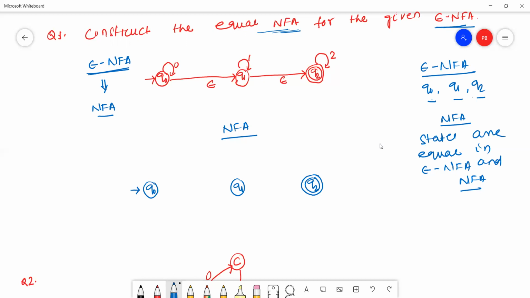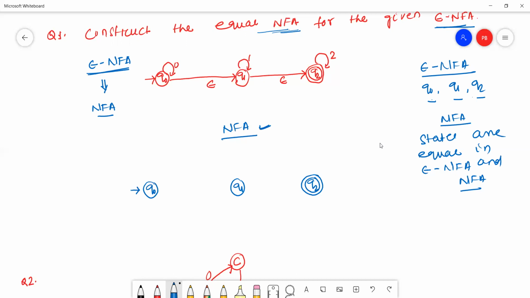What is the rule for the final state in case of NFA? If any state, like Q0, can reach the final state using only epsilon, that will be a final state in the NFA.